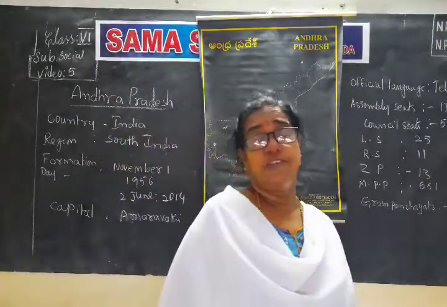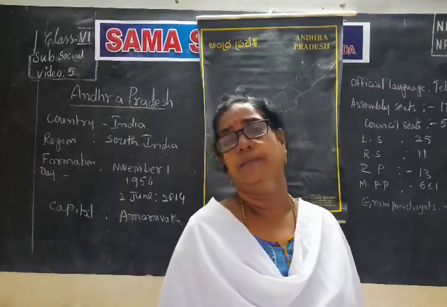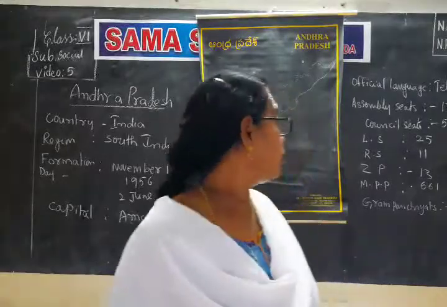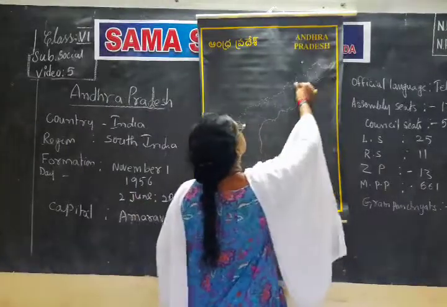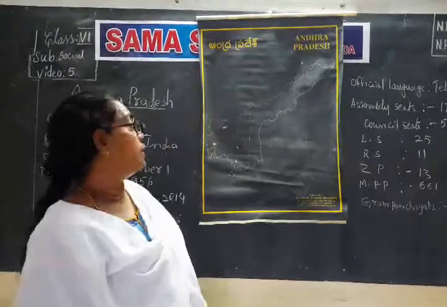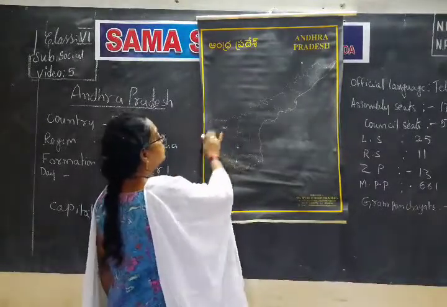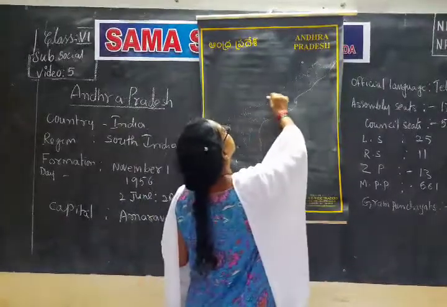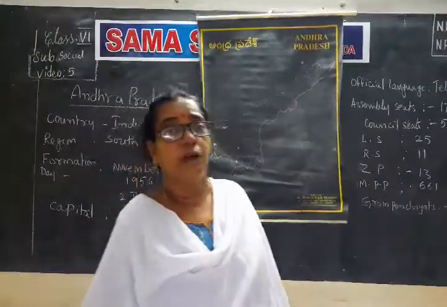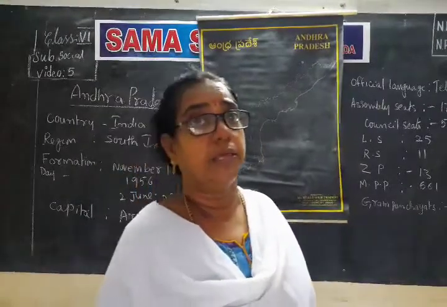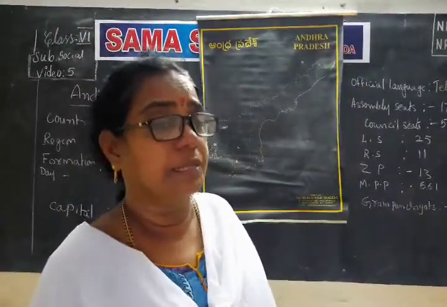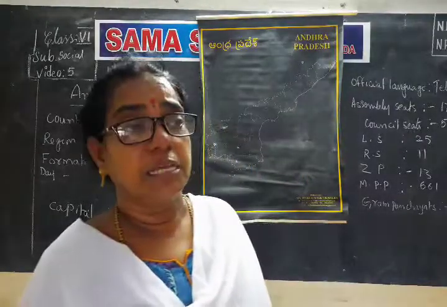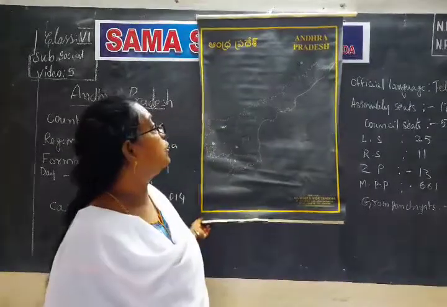If you see the physical features, there are some hills, plateaus and plains. The plains are coastal. All the coastal areas come under the coastal plain, and Rayalaseema falls on the Deccan Plateau. Some hills are there, the Eastern Ghats, and in that are the Nallamala hills and Erramala hills. These are the physical features. We will learn about them in detail in a future lesson. Now we are going to see the political map of Andhra.